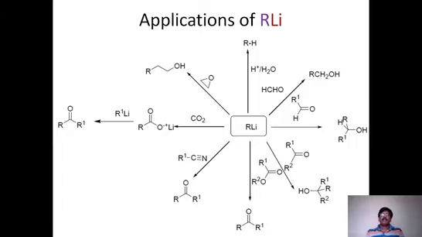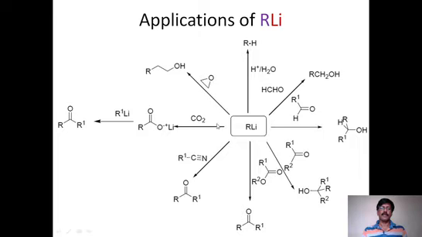Look at different reactions of alkyl lithium. When it reacts with epoxide, which we already know, it gives alcohol, the primary alcohol, because the alkyl group is attached to one side. This R is coming from alkyl lithium.